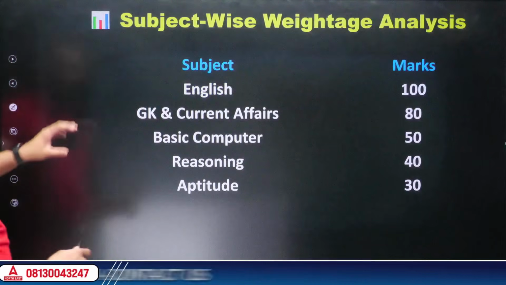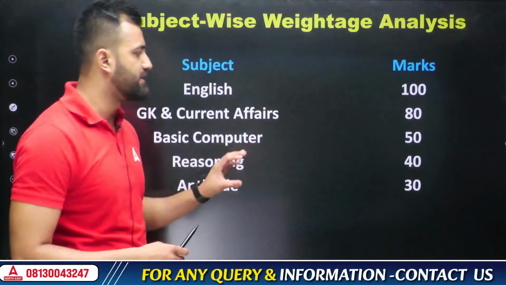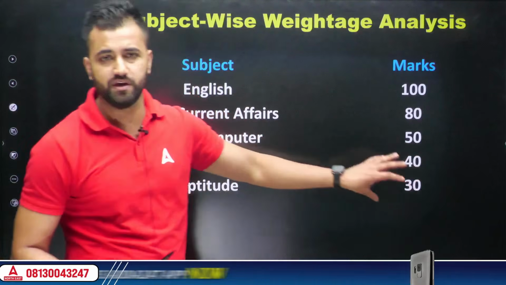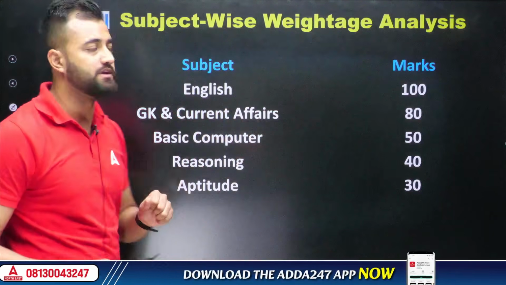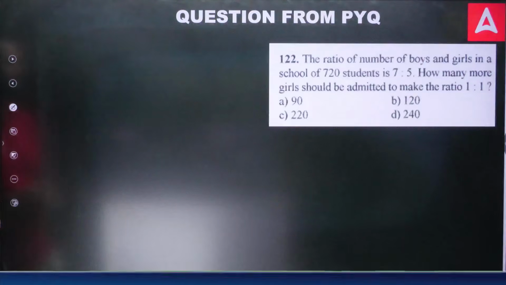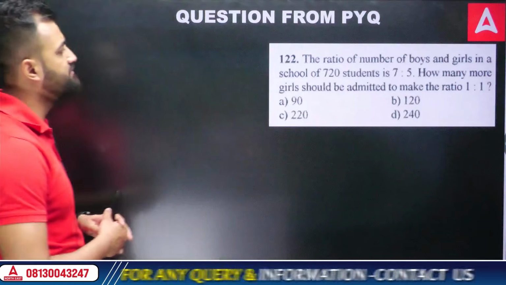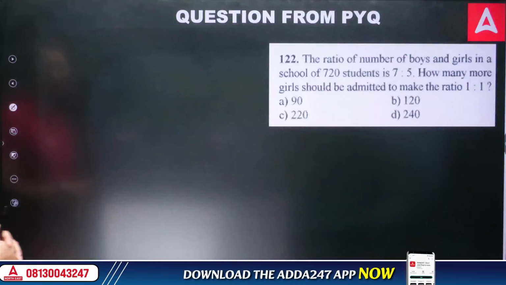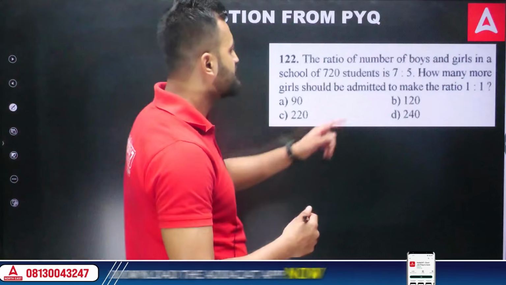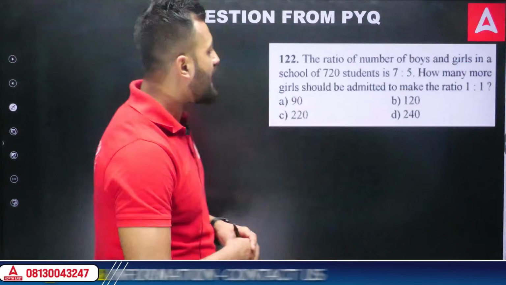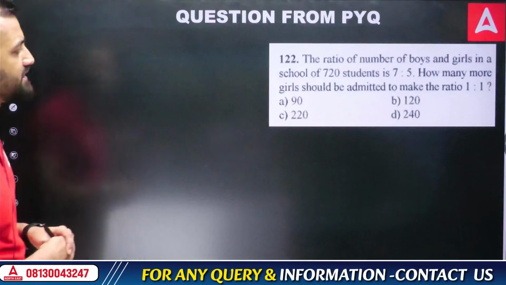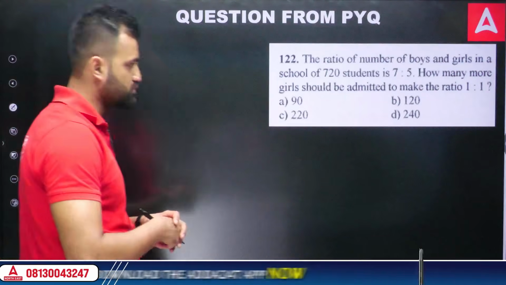This is the subject segregation. From reasoning and aptitude, we can easily score 70 marks, so it is very important for us to cover as much as possible. This was the question from the PYQ: the ratio of the number of boys and girls in a school of 720 students is 7:5. How many more girls should be admitted to make the ratio 1:1?